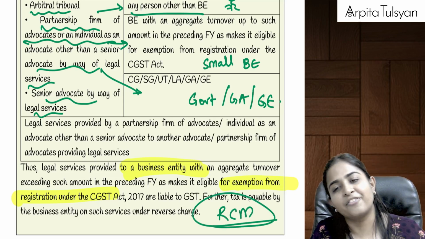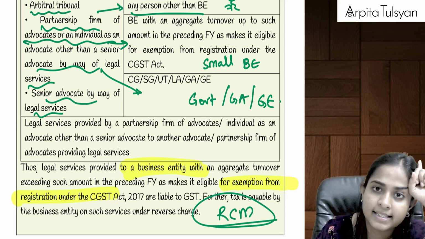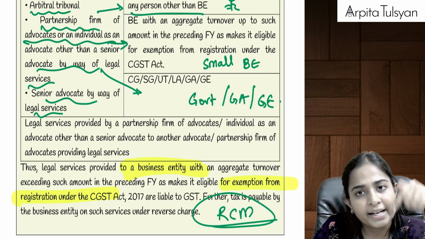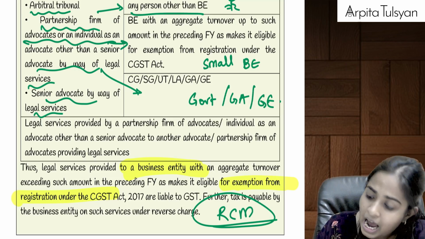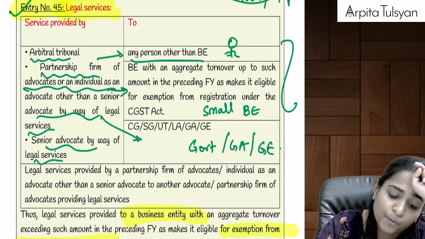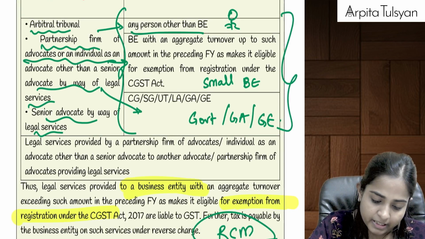Then in that case it will be taxable under reverse charge mechanism. We had studied this in RCM point also. Legal services provided by any of these people to a registered business entity will be liable under RCM. So these services provided to any other person will be totally exempted from GST, right?